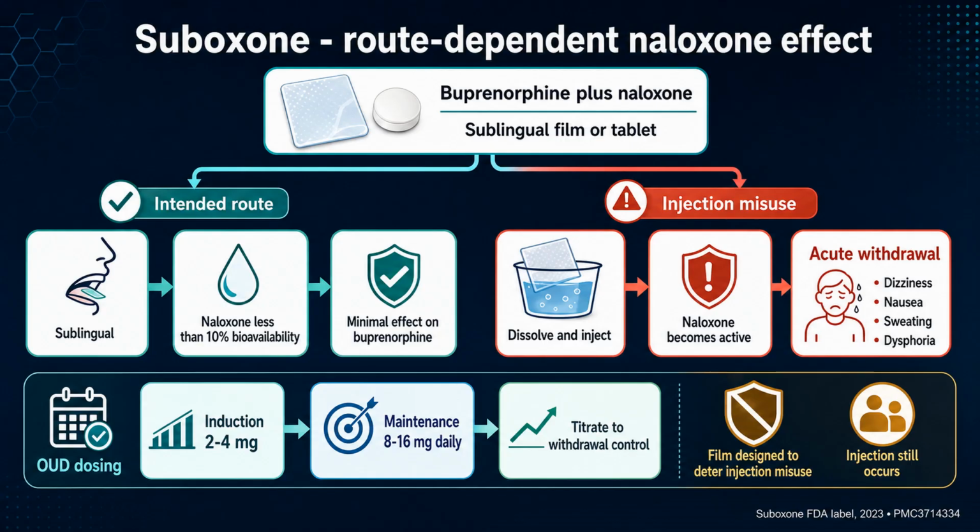Suboxone combines buprenorphine with naloxone in a sublingual film. Naloxone has low sublingual bioavailability. It does not affect buprenorphine when taken as intended. But if someone injects it, naloxone precipitates acute withdrawal. This deters injection misuse. Dosing starts at 2 milligrams and typically reaches 8 to 16 milligrams daily for maintenance. The challenge: daily dosing requires adherence, and the medication can be diverted.